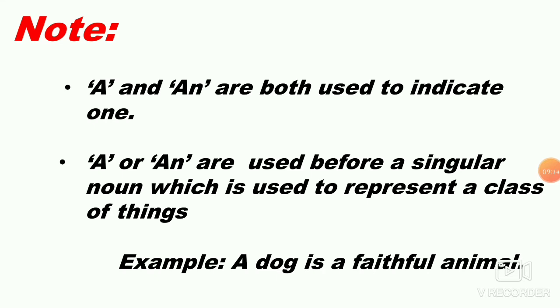Another place where you can use a or an is to represent a class of people or a class of things which is similar. For example, a dog is a faithful animal. Here, a dog means all dogs, not only one dog. It means that all dogs are faithful animals. I hope you understood, children.